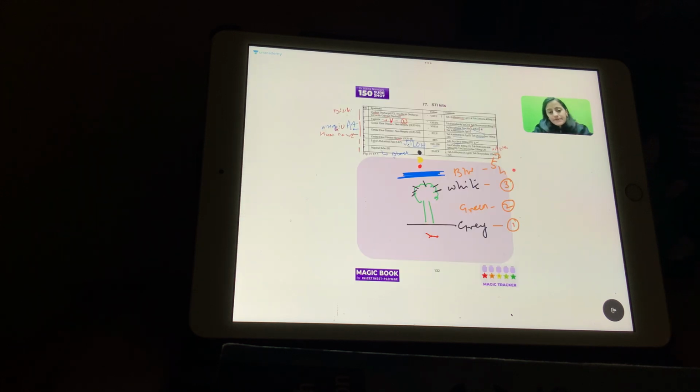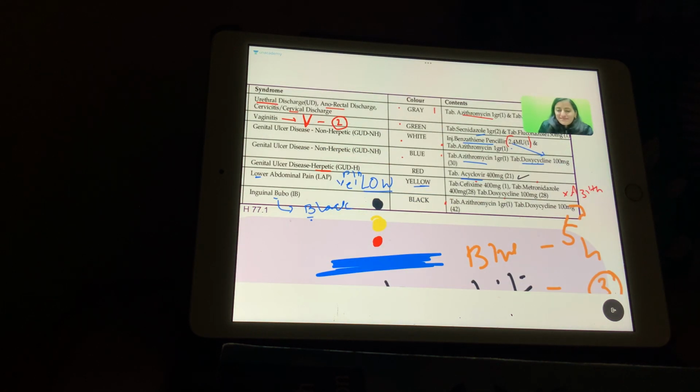Okay? So, buboes kaun karta hai? The STI kit 7, the black one, the buboes. Right, sir. Absolutely, that is what I was asking. It's LGV and the chancroid. So chancroid के लिए हम use करेंगे azithro और LGV के लिए हम use करेंगे doxycycline. ठीक है? So that's why there are 2 drugs there for chancroid and LGV.